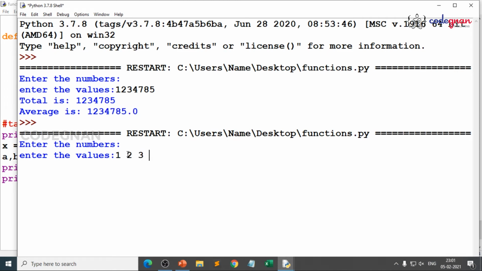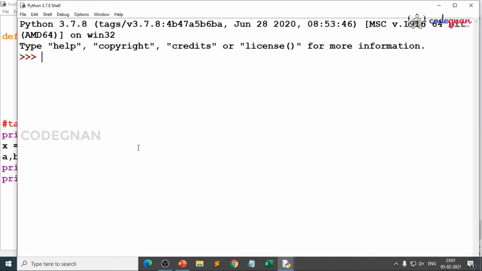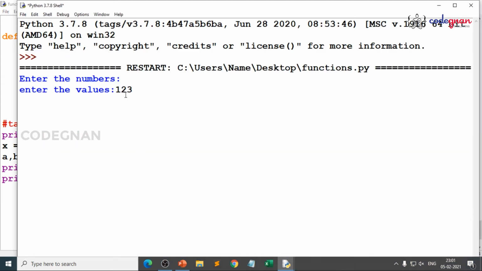1, 2, 3, 4, 5. Now you got some difference here. What did you get over there? Because whenever you pass split without any quotations or anything, that means you should pass empty space. Previously you did not pass anything. That's where whatever you give here, 1, 2, 3, you get same.